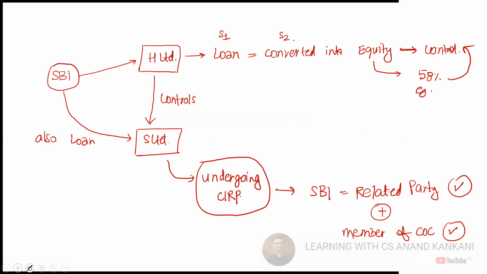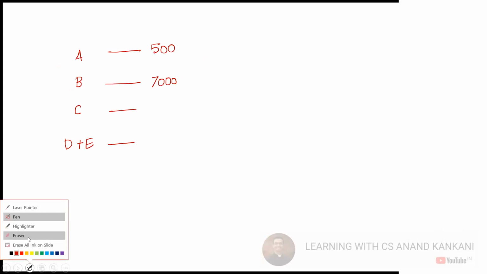So let's presume there are 5 financial creditors, A, B, C. Now D and E have collectively given the loan. So financial creditor A, let's say 500 rupees, B 700 rupees.